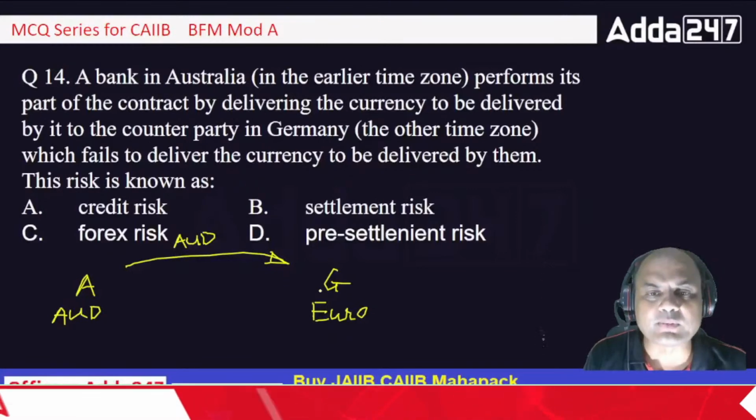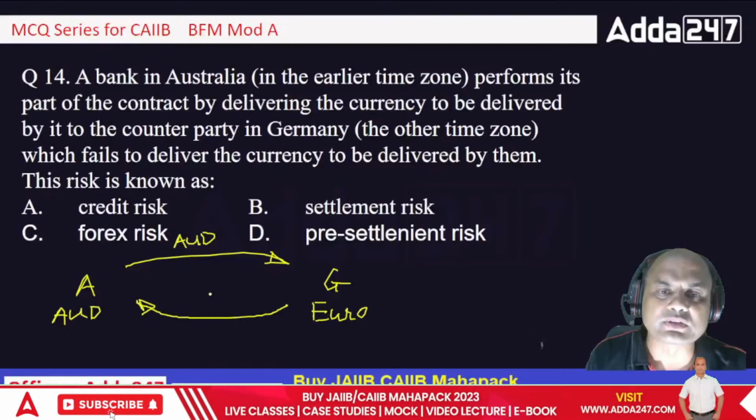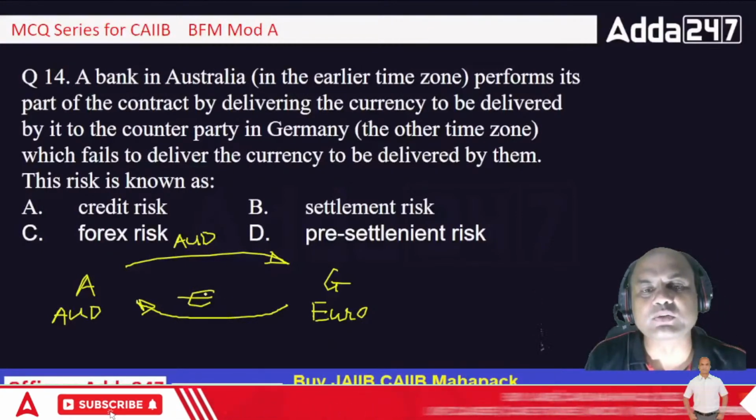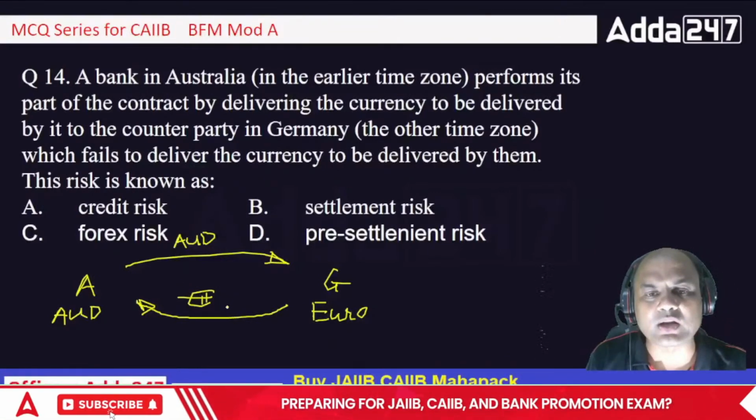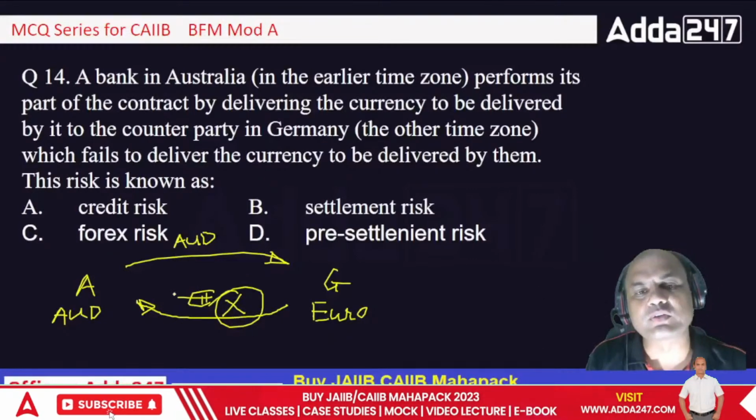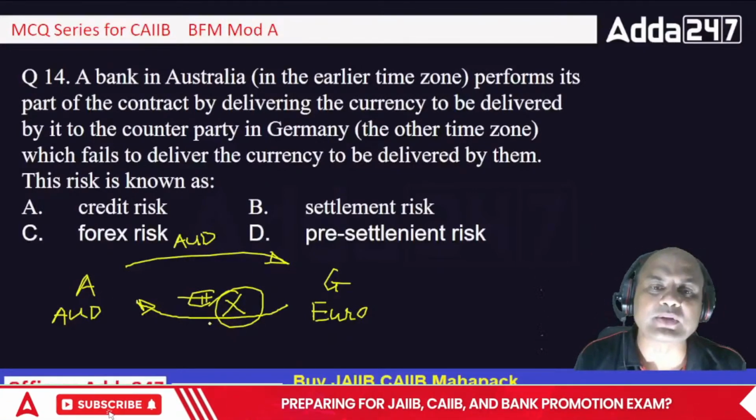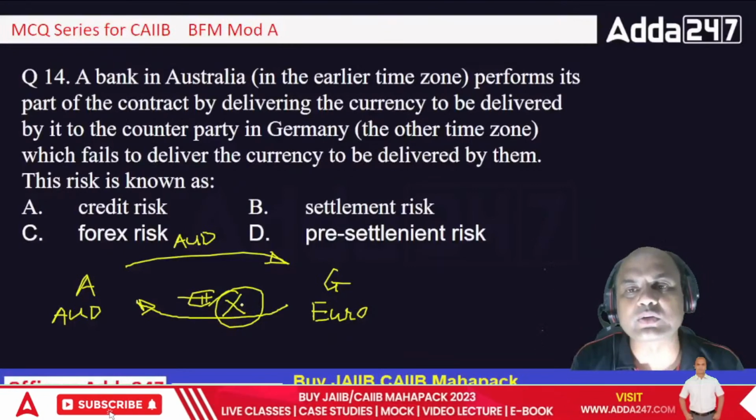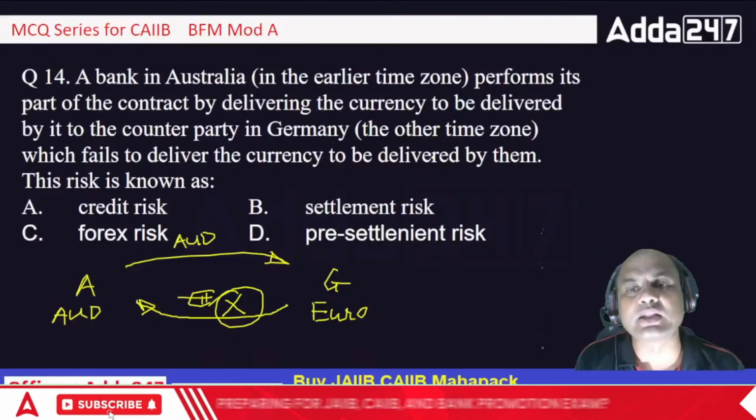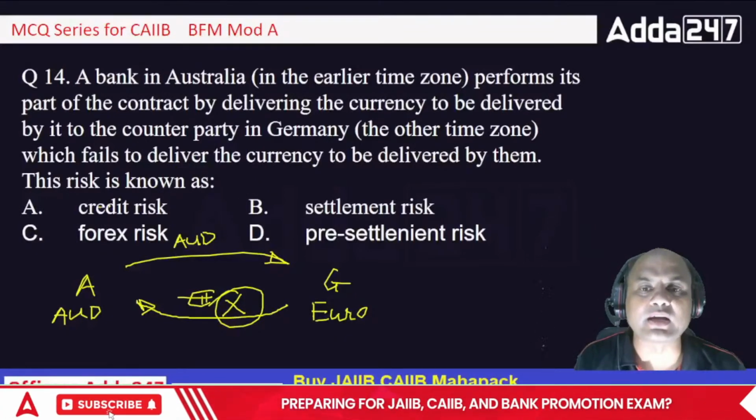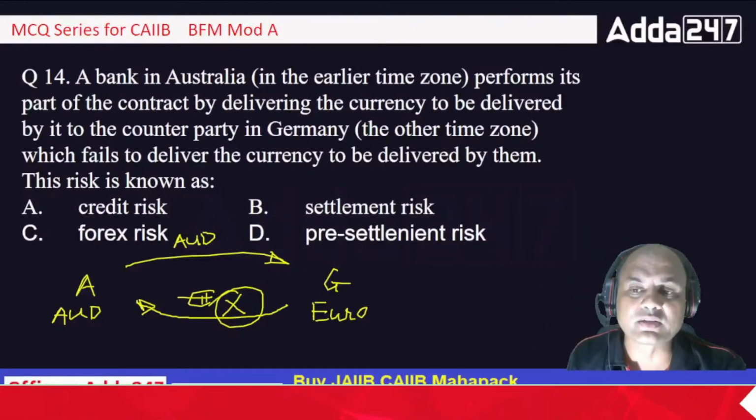Now the German bank has to give, in reverse, the euros to this bank. They have to give back these euros, but they have not given. So what has happened? The transaction is not settled then. This guy has given Australian dollars, but the German guy has not given the euros. So the question is, which fails to deliver the currency to be delivered by them. So this is known as what? Credit risk, settlement risk, forex risk, pre-settlement risk. Now we got the question. So what is the answer over here?